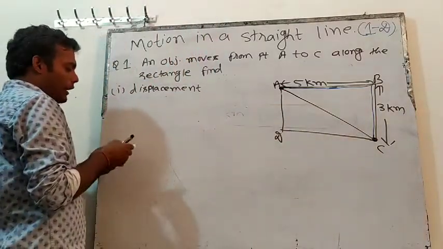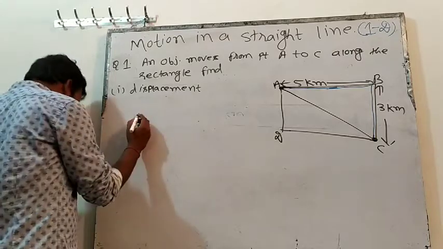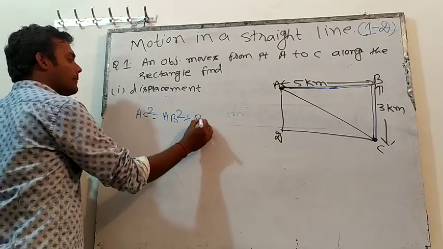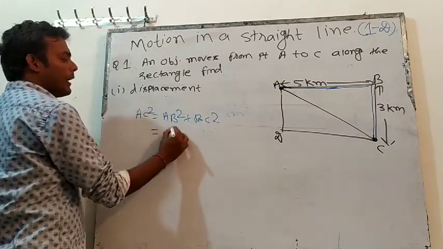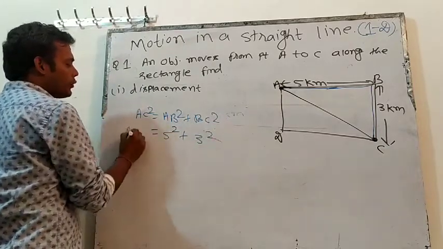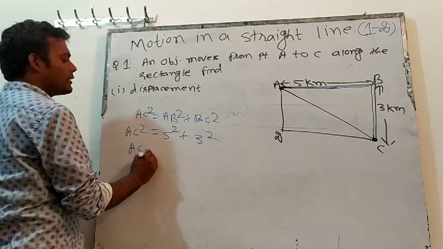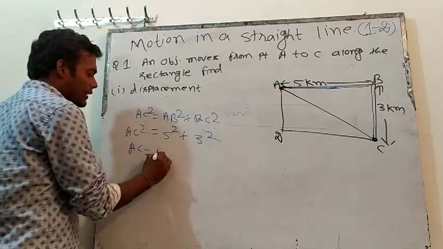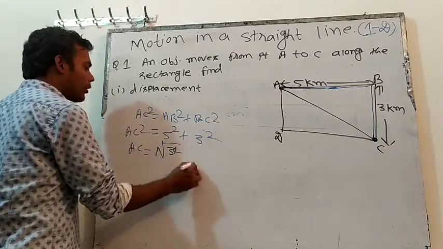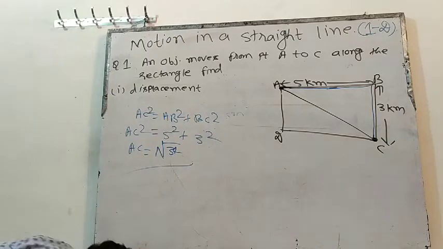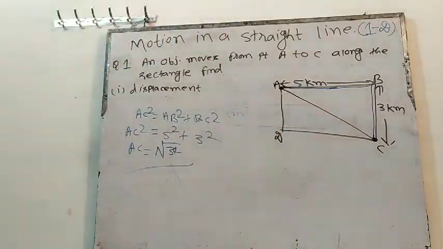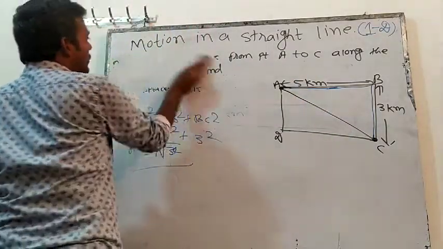So can we apply Pythagoras theorem? Pythagoras theorem is AC square is equal to AB square plus BC square. So AB is 5, so 5 square plus 3 square will be equal to AC square. 5 square is 25, 3 square is 9, so 25 plus 9 will be 34. So AC will be equal to square root of 34. That will be the answer. Square root of 34. Clear? This question is clear. Write it and write the next question.